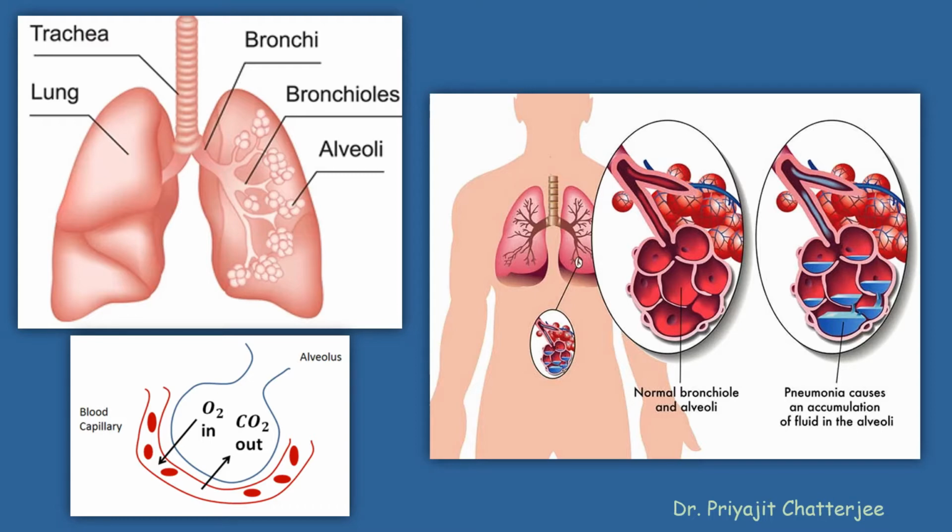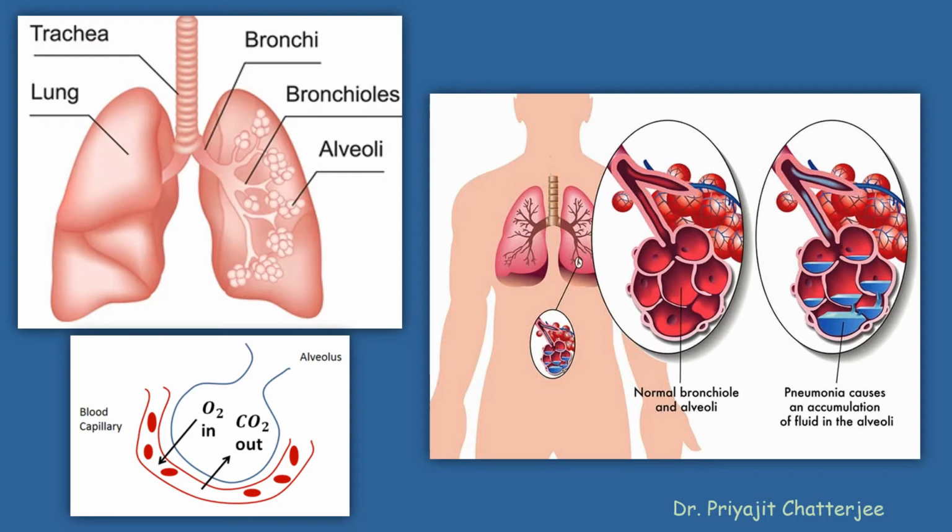We know oxygen and carbon dioxide are transported through the blood vessels. What happens normally? The alveoli surface has numerous blood vessels which take up oxygen from the alveoli and release carbon dioxide into the alveoli. Now you can find the diagram here.